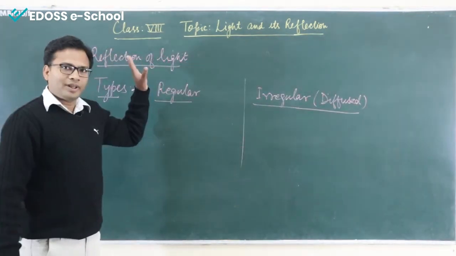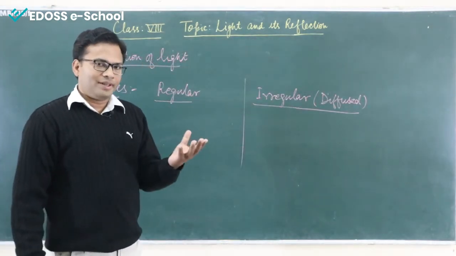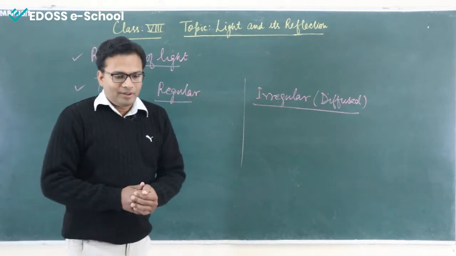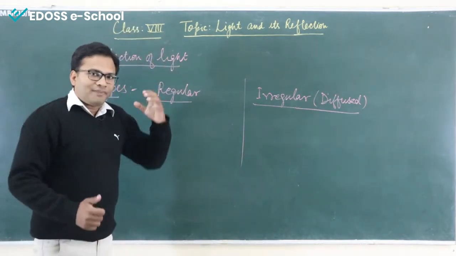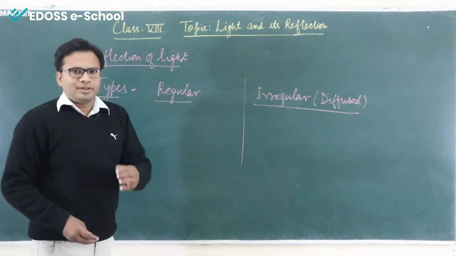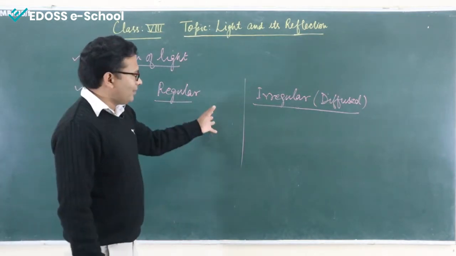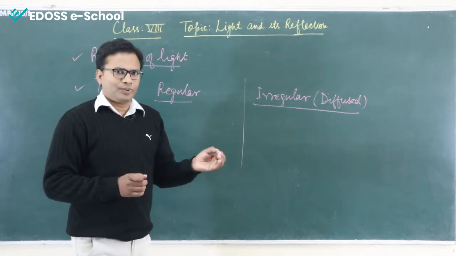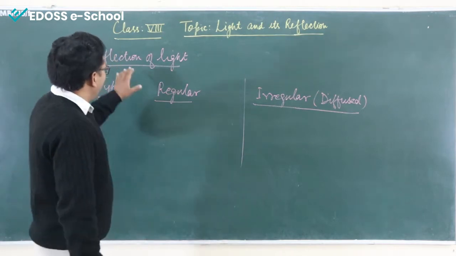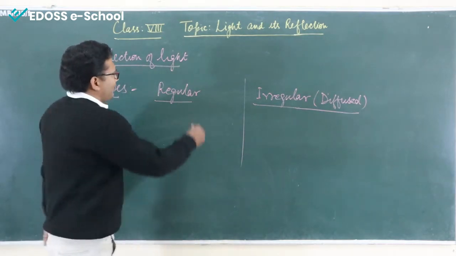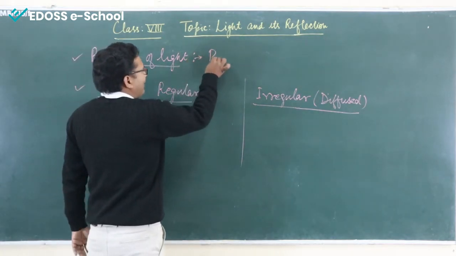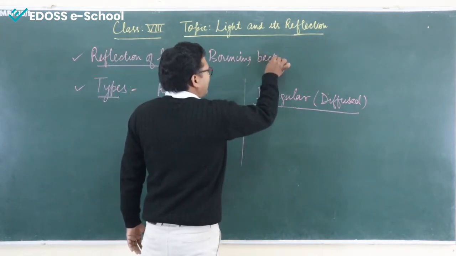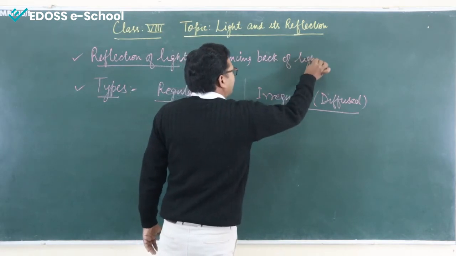Now we will talk about reflection of light. How does light reflect? As the chapter says, light and its reflection. So what do you mean by reflection of light? Reflection of light means the bouncing back of light from any surface. The surface could be regular, or it could be diffused or irregular. We define it as the bouncing back of light.